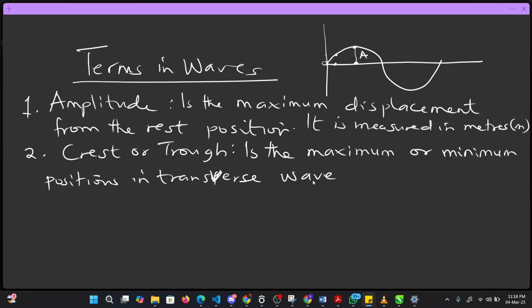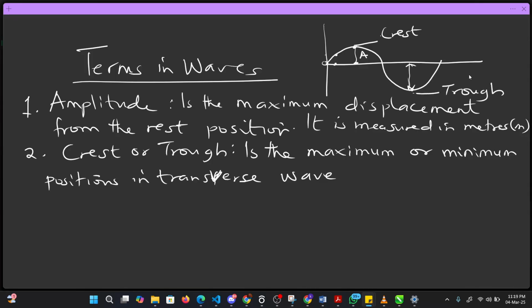So where do we exactly have what you call crest or trough? We only have crest or trough whenever the particle or whenever the wave is in vibration, going up and down. Like this one, we have up and we have down, up, down, up, down. So from here, this place is the maximum position, and here is called crest. And here is your what? Your minimum what? Position.